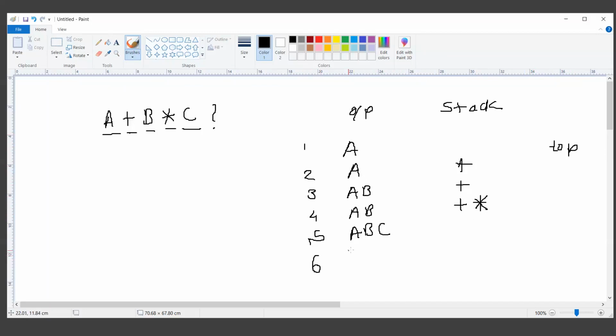In the sixth step we will say A, B, C and star, so this star is removed. My stack will have only the plus operator, and again I will pop out that remaining operator also. So this will be my final expression. And on my stack there will be nothing. I'll have an empty stack.